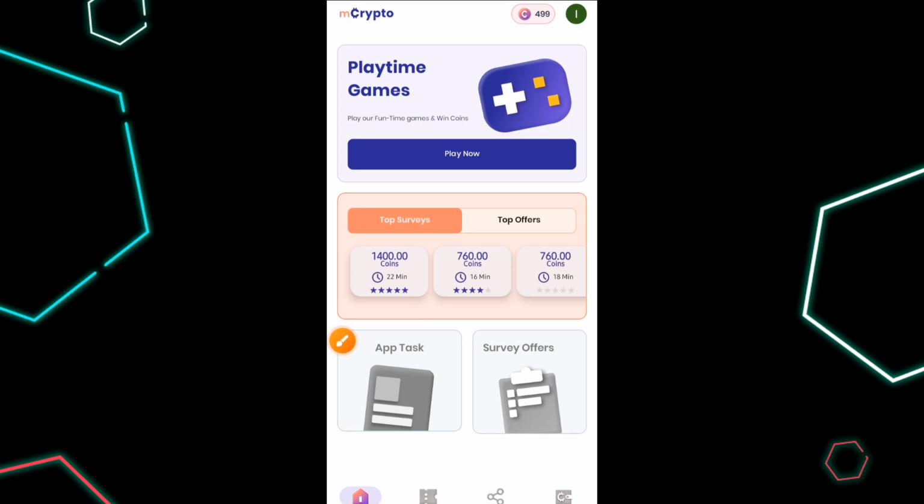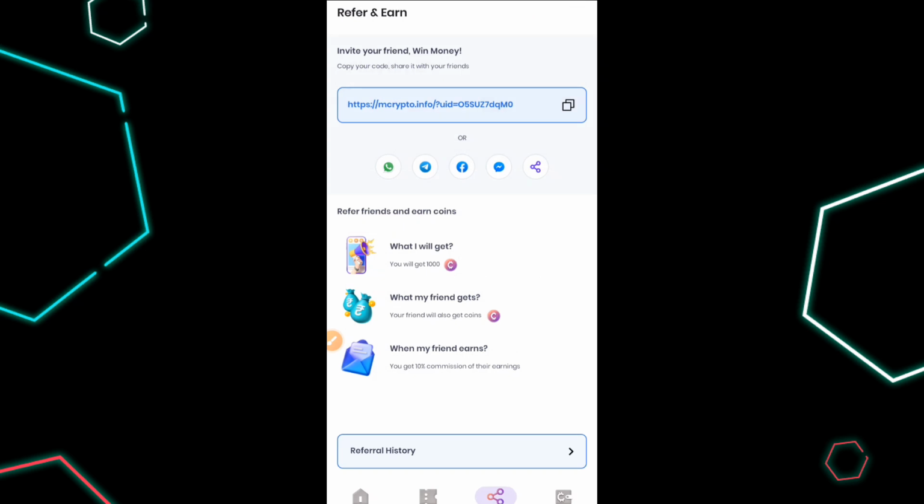So another way I want to show you that you could make money on this particular platform, guys, remember this platform is completely free. You're not starting with any amount, it requires no investment. So all you need to do is refer your friends, invite your friends, and you will win more money. So come to this section down here where we have invite, and once you click on that, you'll be able to see your referral link. This is your referral link.